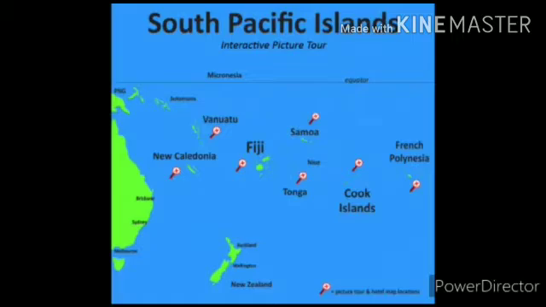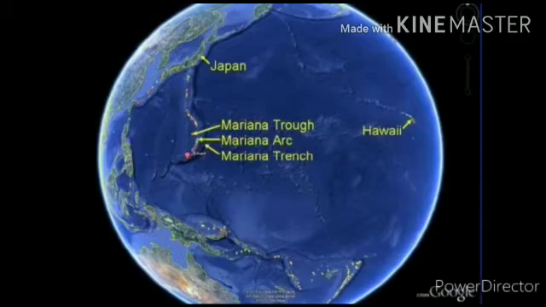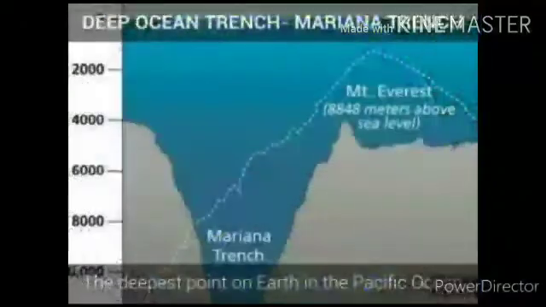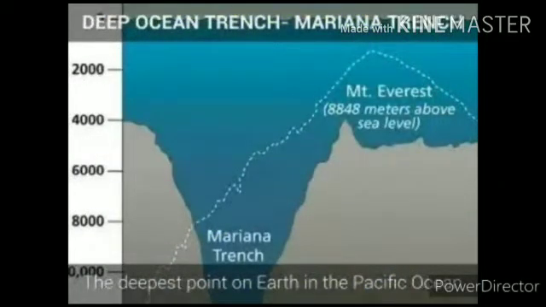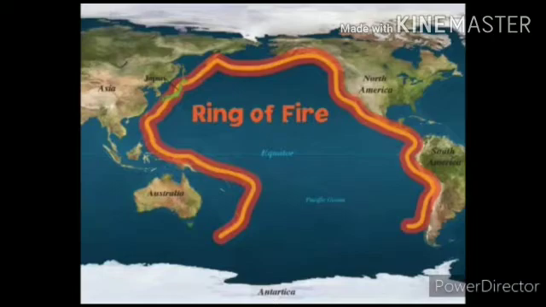The deepest point, Mariana Trench. Trench means deepest part of the ocean. It is 10,994 meters deep and is located in the Pacific Ocean. If Mount Everest, which is the highest peak at 8,848 meters, was placed into the Mariana Trench, still there would be 2,146 meters of water left. Wow! It is an amazing fact. The chain of volcanoes located around the Pacific Ocean is called the Pacific Ring of Fire.